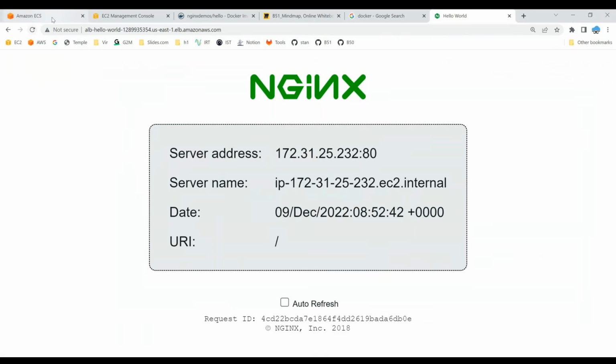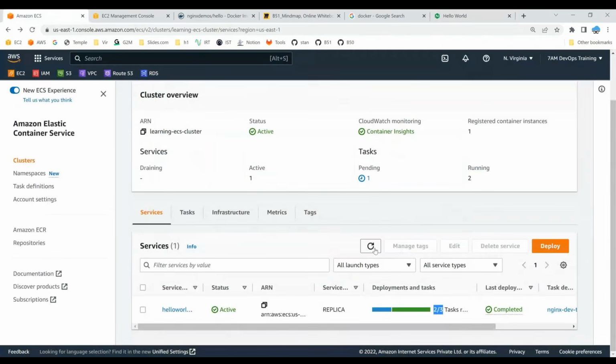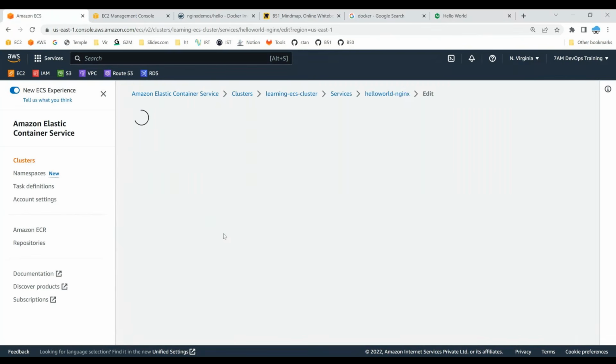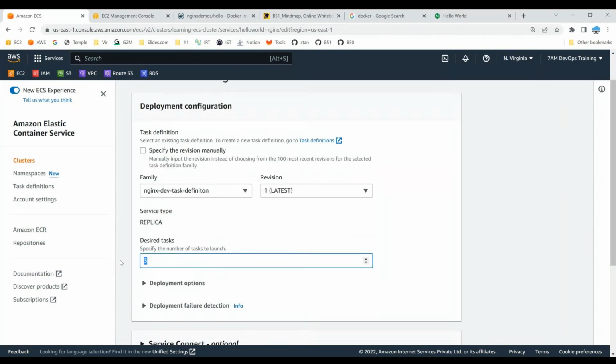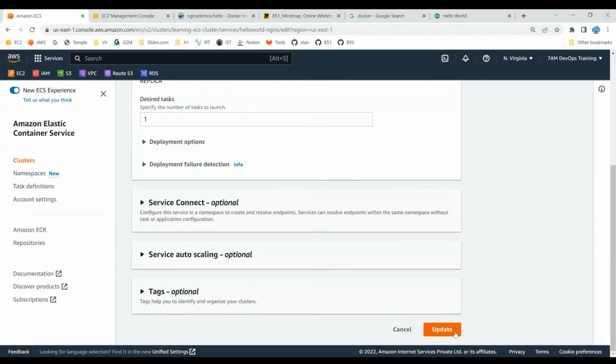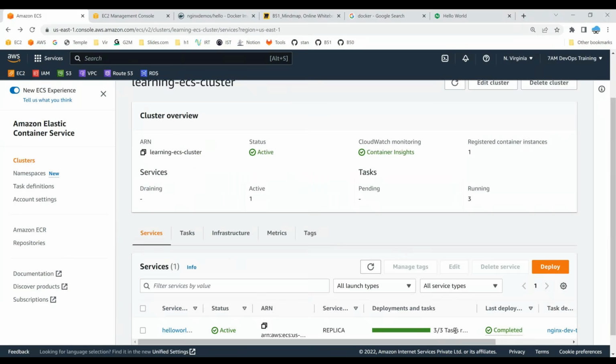All right. Now, if you don't want three tasks or 3 containers, again, you can select this and you can say, I don't want this much. I want to scale it down back to 1. It's going to scale down. If you know Kubernetes, it's almost like scaling up your deployment and scaling down your deployment. Having said that, each and every replica is running on the top of a specific server. That's it. Hope you enjoyed the ECS.